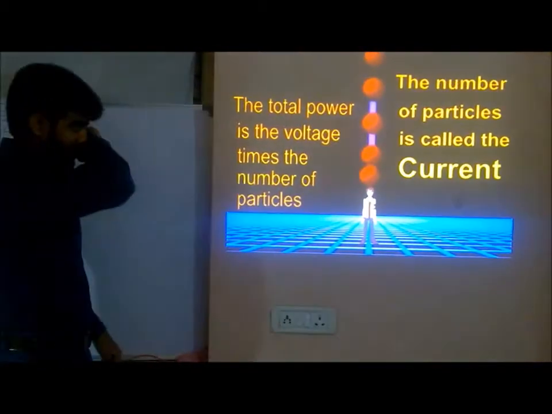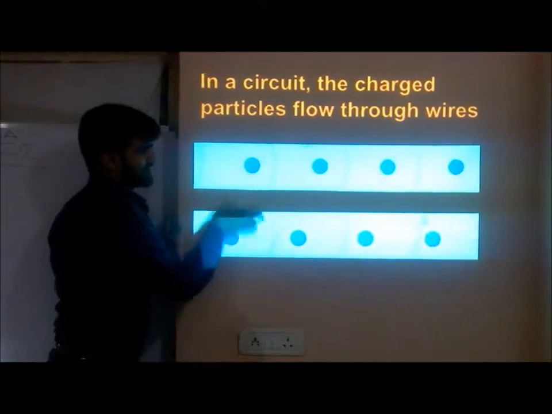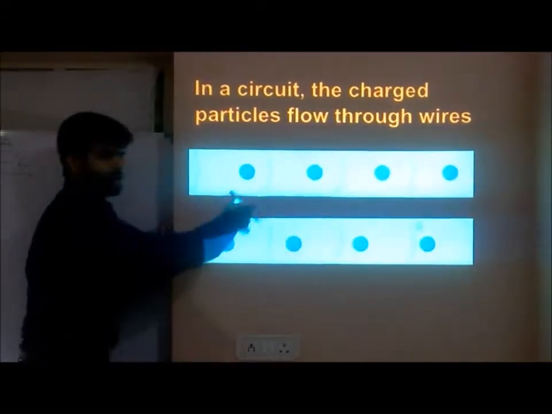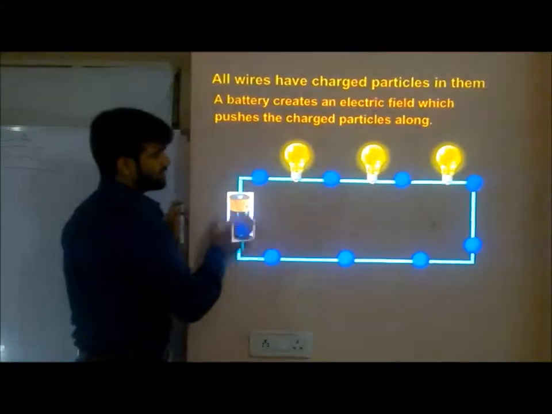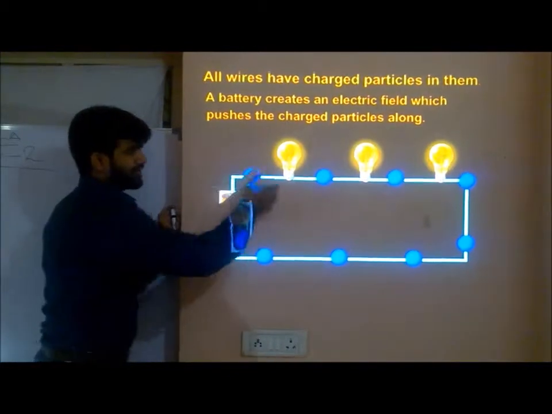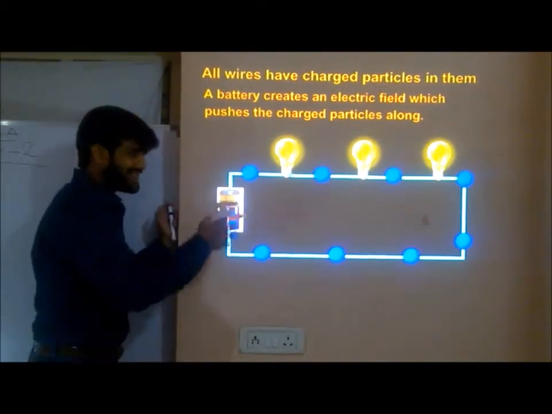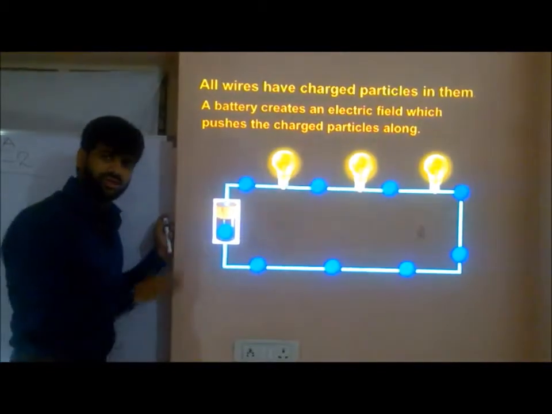Next point. Next. You can see that. Yeah, this is a particular copper wire where you will have valence electrons. They are flowing due to applied voltage. Next slide. Here is a series bulb circuit. In this series circuit, what is happening? This is a copper wire. I am giving a voltage here by battery. Due to that, these bulbs are glowing. In series, the first bulb will glow more, the second less, then the third somewhat.